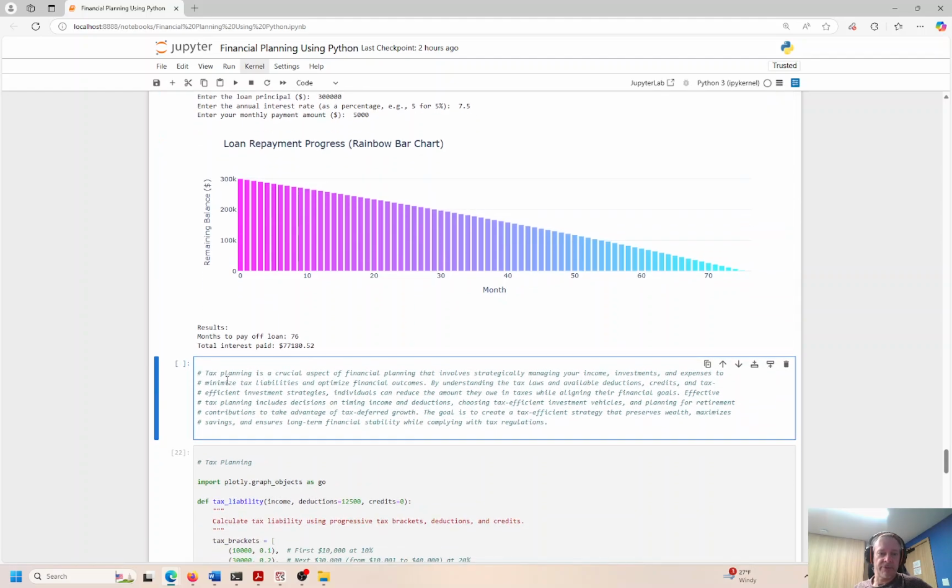So let's switch gears now and look at tax planning. This is another crucial aspect of financial planning, like debt planning, investment planning, retirement planning, budgeting. All these things are important, right? They all work together congruously. They're very congruent, right? So by understanding the tax laws of your local municipality, you might be eligible for certain deductions, credits, tax efficient investment strategies, all kinds of things. Solar panels on your house, you could receive a credit for that, really. So this is a case by case basis. You really have to understand some basics about tax laws.